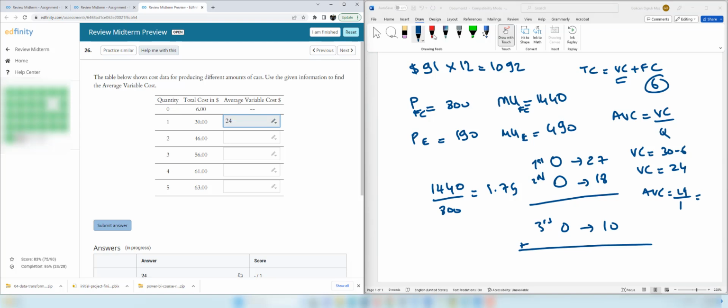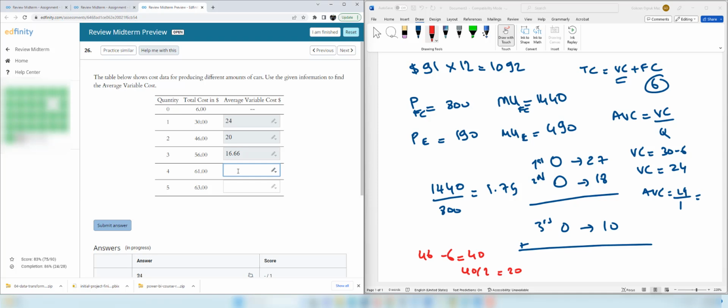Let's do the second one. For second one, we need to subtract again first $6. 46 minus 6 is 40. And 40 divided by 2, 20 is the average variable cost. So the right answer is 20 for the second one. For the third one, we need to first subtract the $6. 56 minus 6 is 50. Divided by 3 is 16.66.